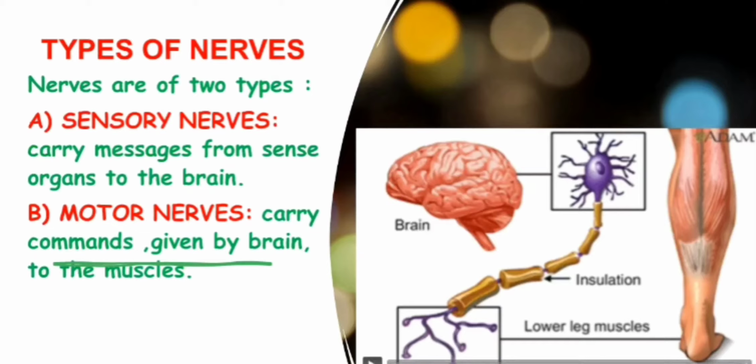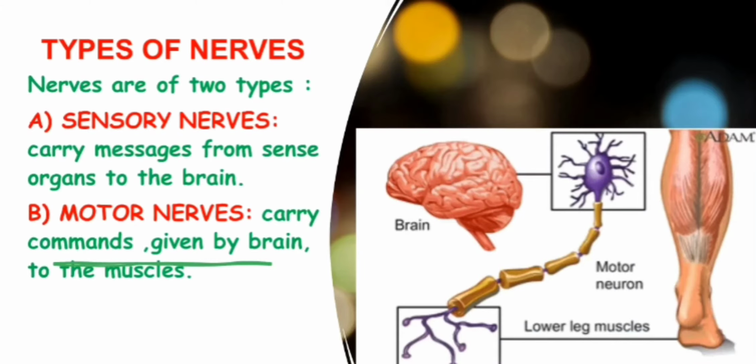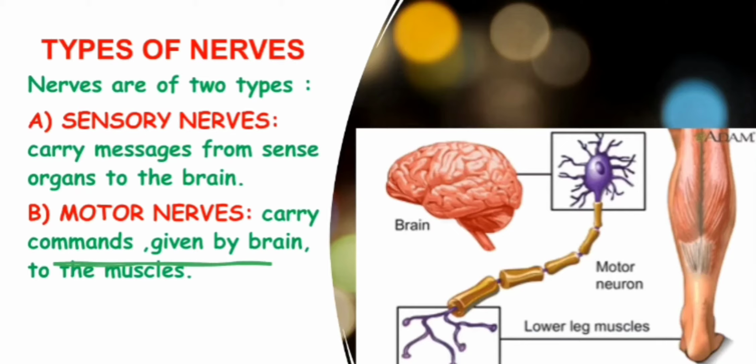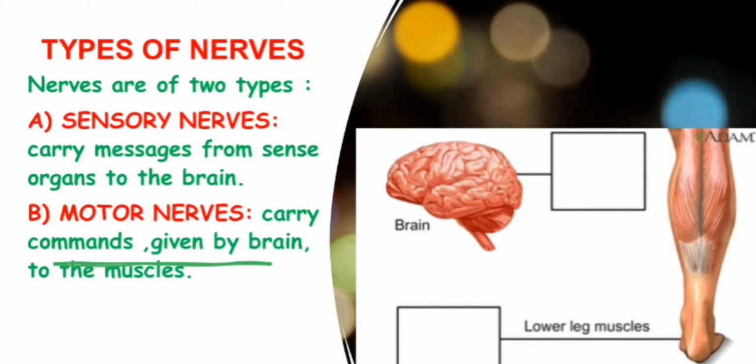Like we have our hand, skin, eyes, and nose. All these messages are received from the outside environment by these sense organs, and the nerves present below these sense organs receive the messages and send them in the form of electrical signals, and finally the messages move towards the brain.